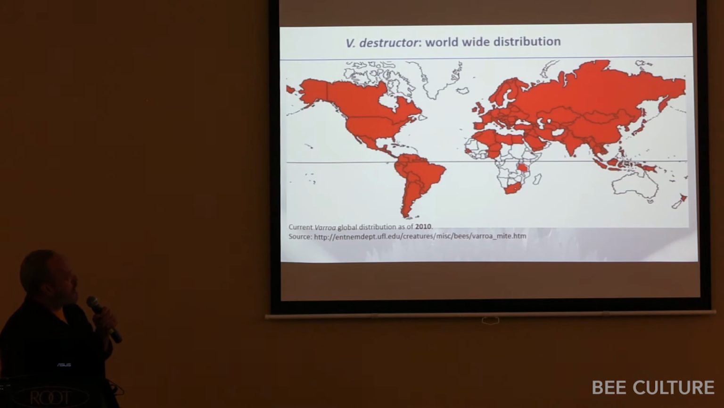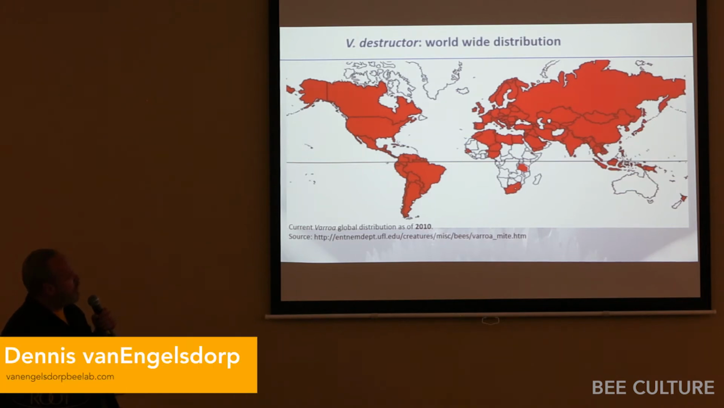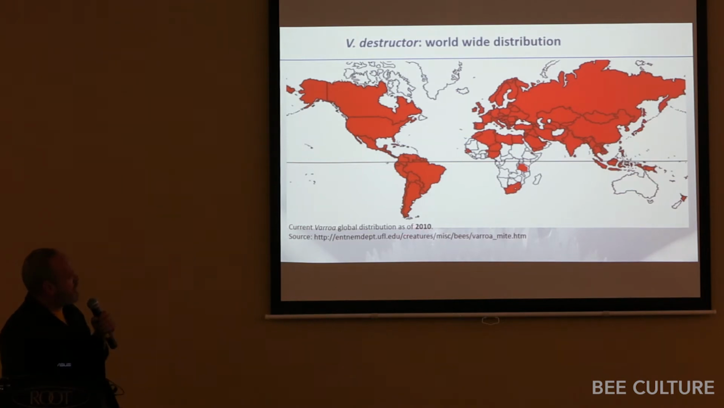If we look at Varroa mites right now, you can see it has a near worldwide distribution. This map was made in 2010. I will say that since then, we know that Madagascar and most of Africa, surprisingly, has Varroa mite, but they don't seem to cause as much trouble in Africa as in other places. Hawaii now has Varroa mite, of course.